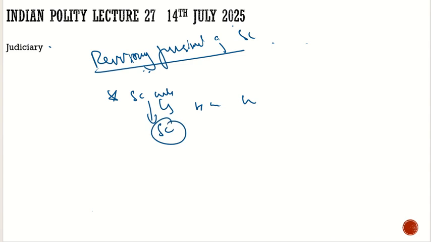Now, under this revisory jurisdiction, we have one important term you would have heard about, the review petition. For example, we had the Supriya versus Union of India case, where it was established that two homosexuals cannot marry, that the right to marry is not for them. So they wanted to review it. For that, they can use the review petition. They want the Supreme Court to review it.